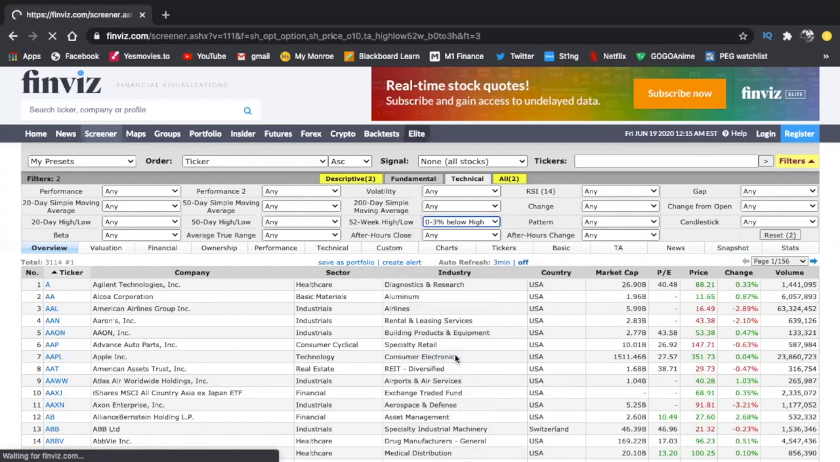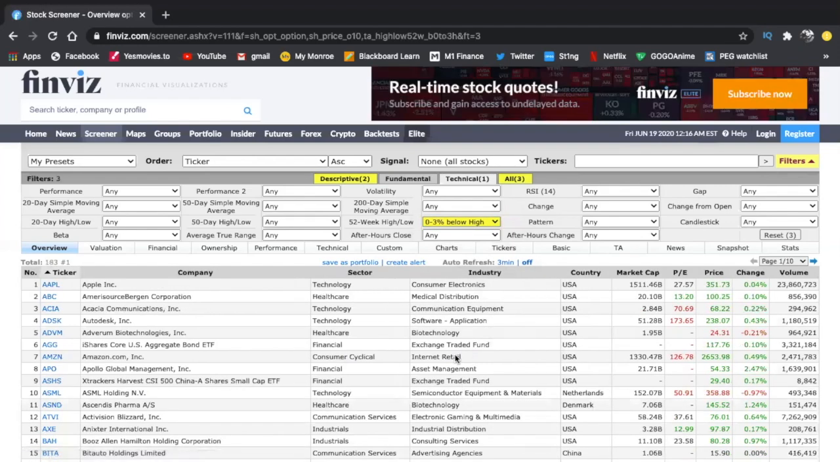52-week high means that it's a 1 yearly high, so Finviz doesn't give you a screener for the all-time high, but this is good enough. 52-week high, a year high, is very, very good. It's also one of the best ways to find stocks that are about to break out. So below 3%, 0 to 3% is perfect. Now we have about 183 stocks that meet this criteria.